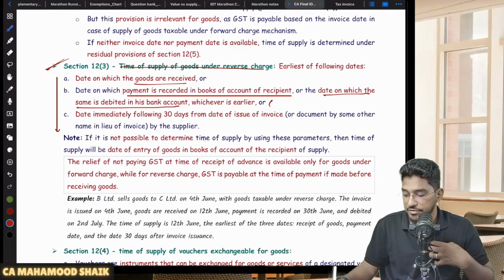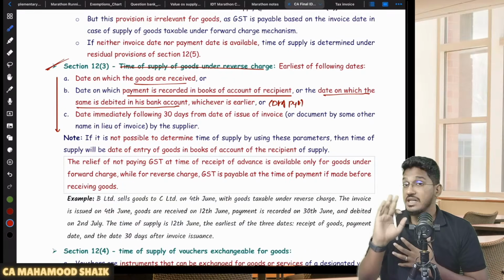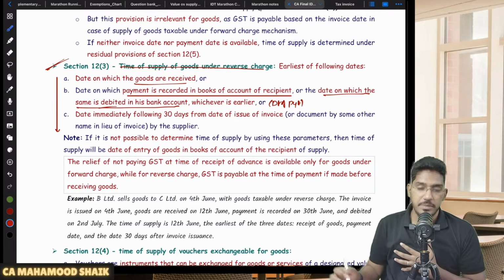Simply, if I have to put a date of payment, it is the date when you are making the payment, because here you are a recipient. In case of reverse charge mechanism, the recipient is liable to pay the amount of GST. The recipient will not collect the amount; the recipient will pay the amount. That's why they use the term debited here.